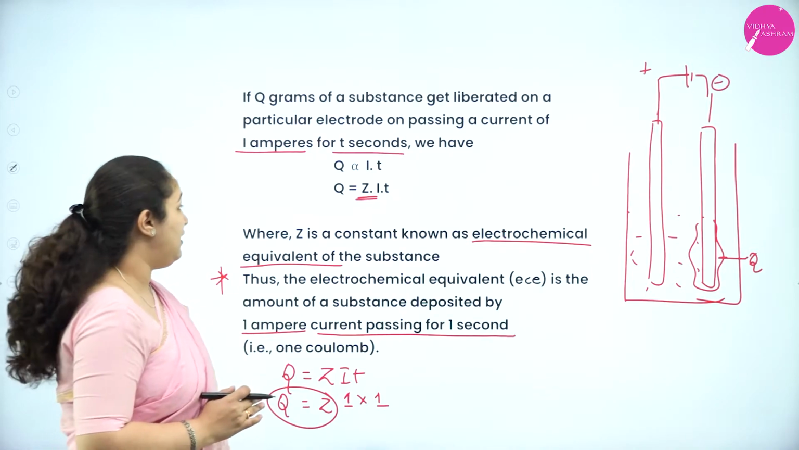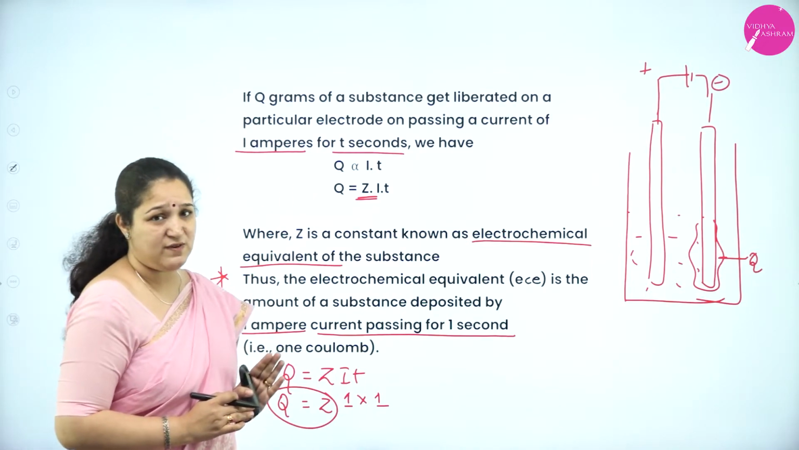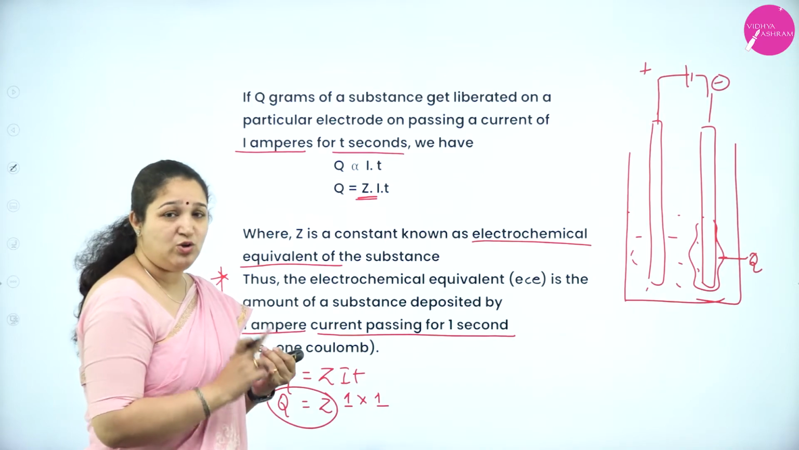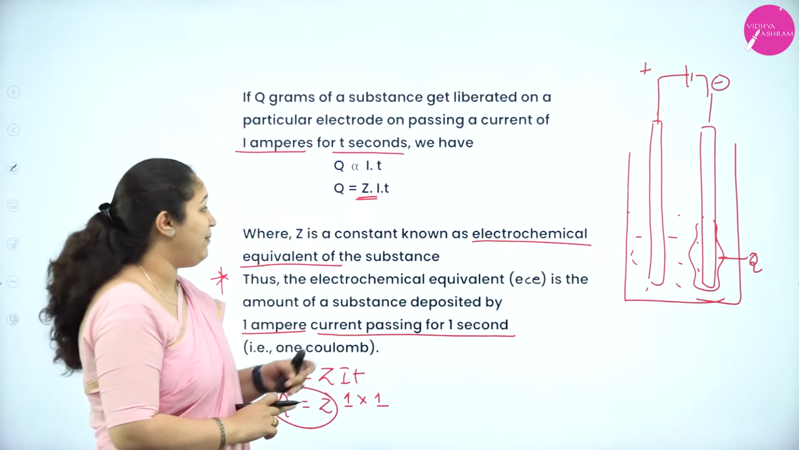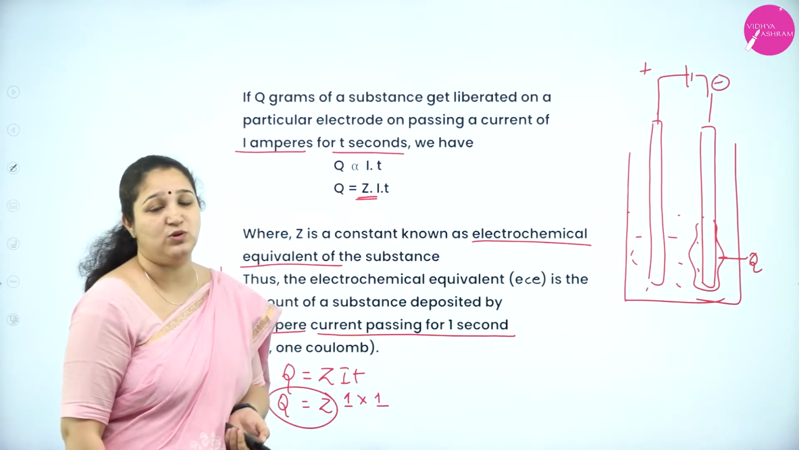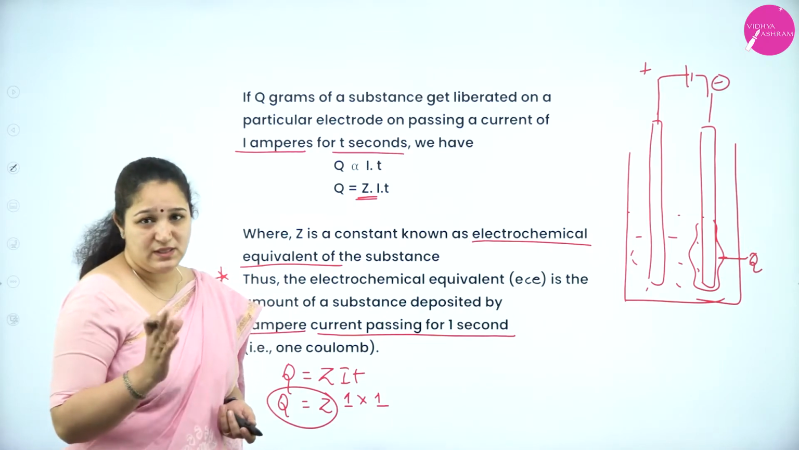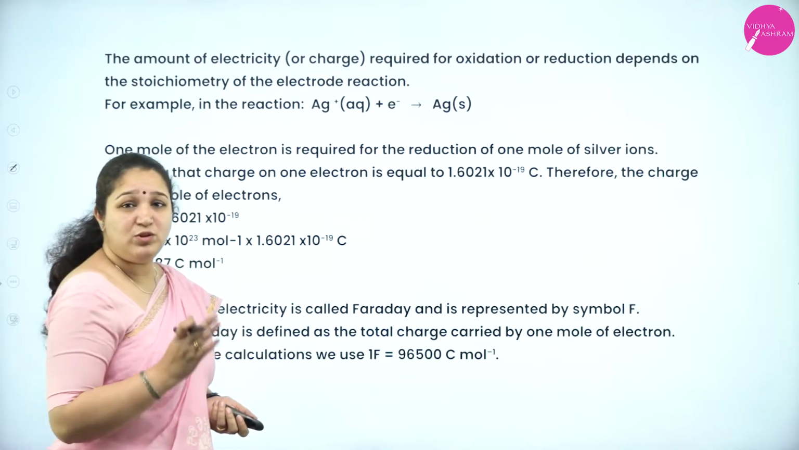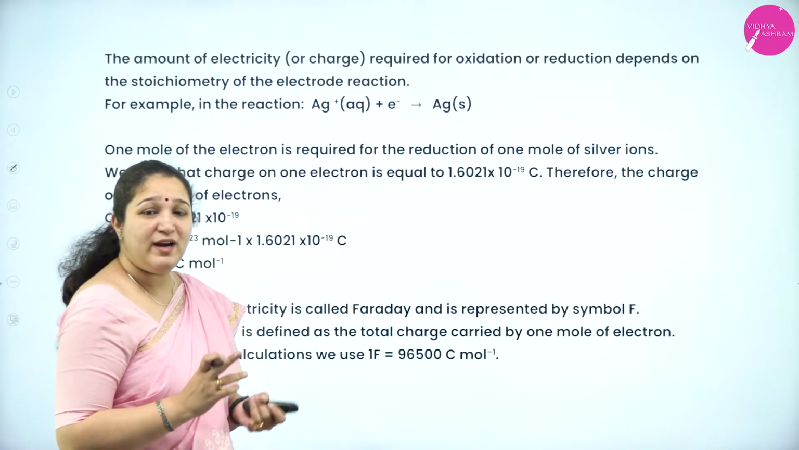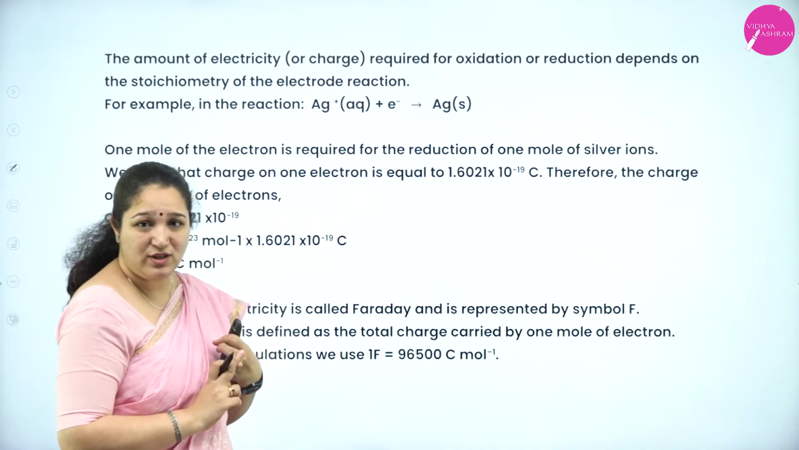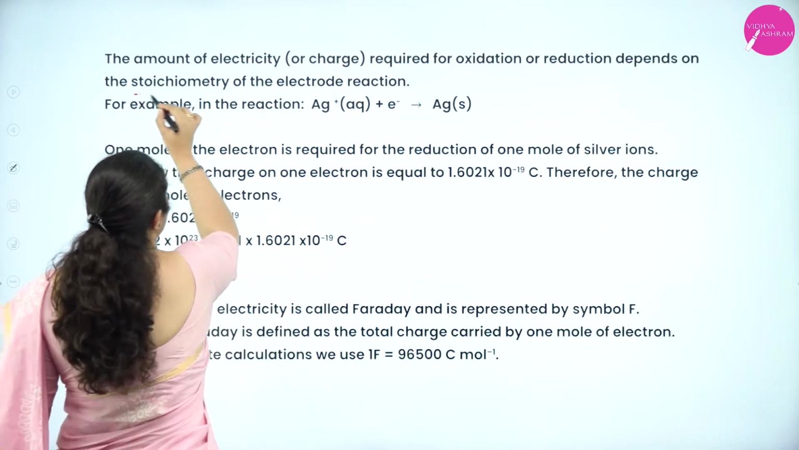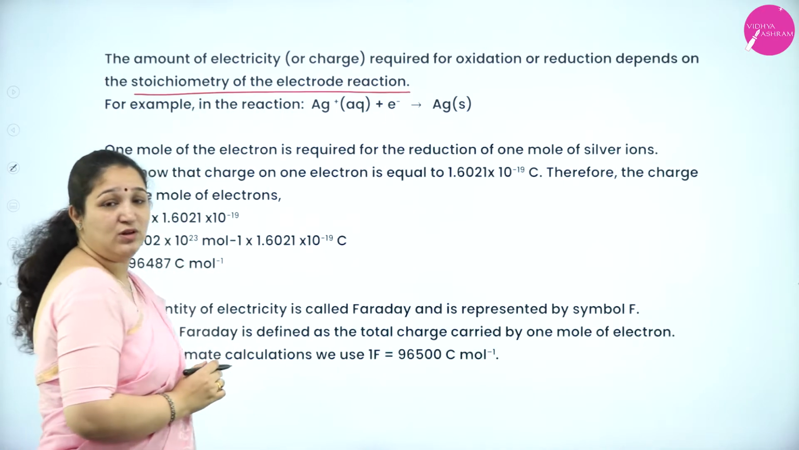So I hope you have understood Faraday's first law. If they ask you the law, you have to write the law and also the mathematical form, that is Q is equal to Z into IT. Okay. Going further with this particular law, the amount of electricity which is required for an oxidation or reduction reaction depends on the stoichiometry of the electrode reaction.